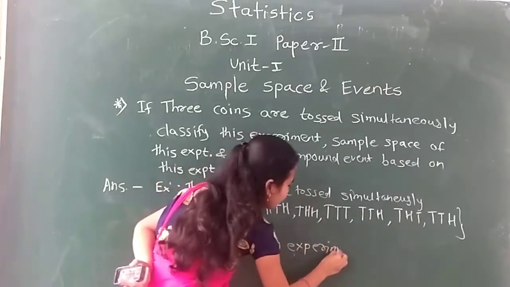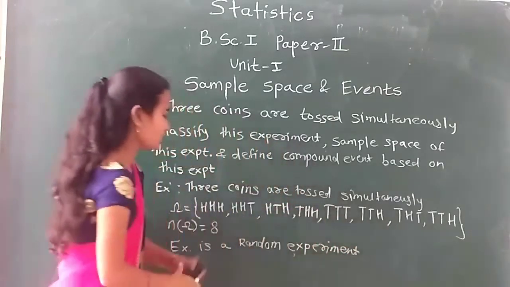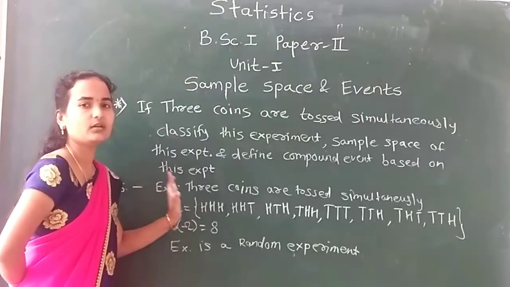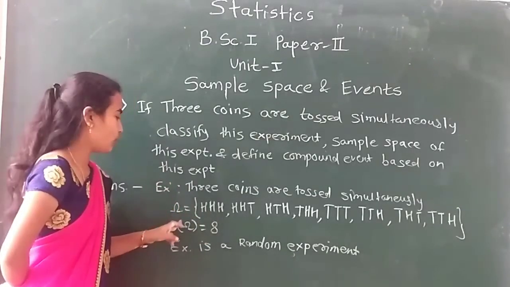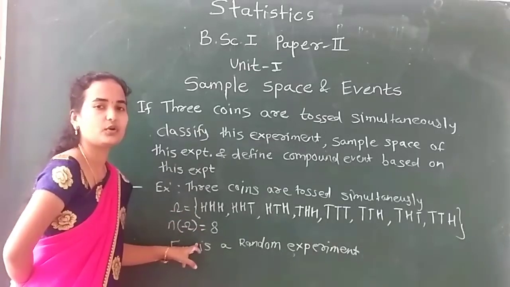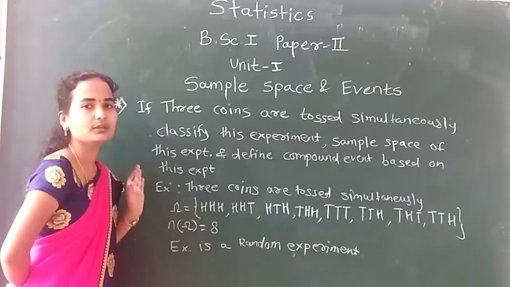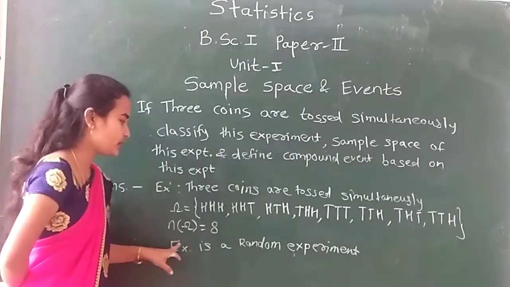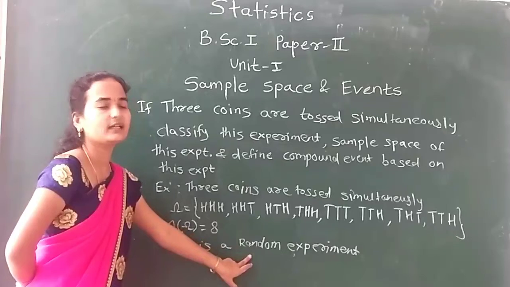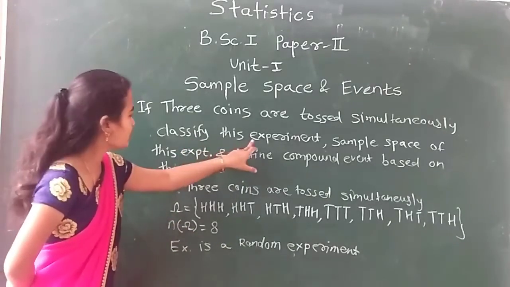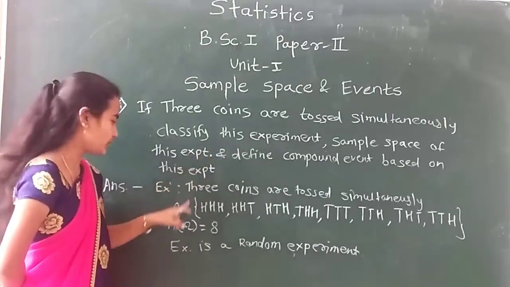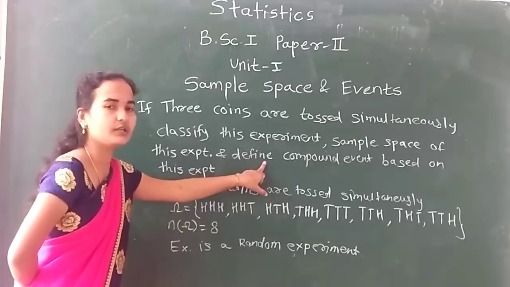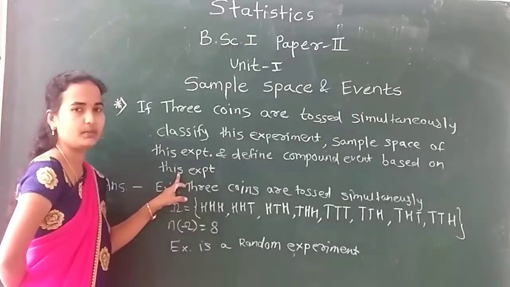Why is it called a random experiment? Because each coin shows either head or tail. The exact outcome of tossing the coins is not known before performing the experiment. Therefore, this example is an example of a random experiment. Then we find the sample space of this experiment. We already found this omega. Next, we will define a compound event based on this experiment.